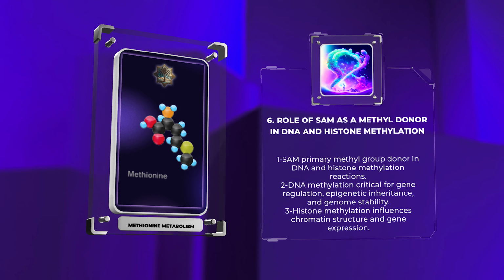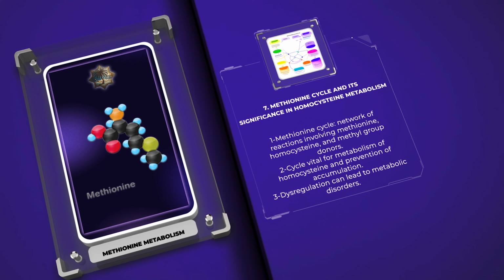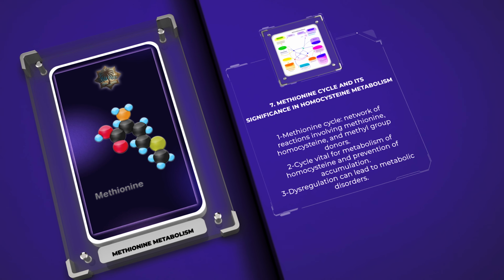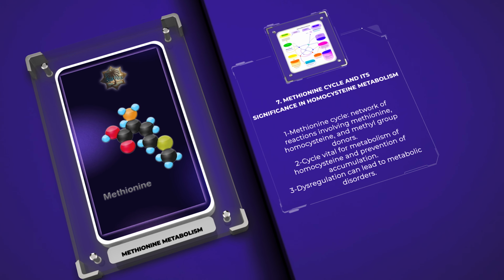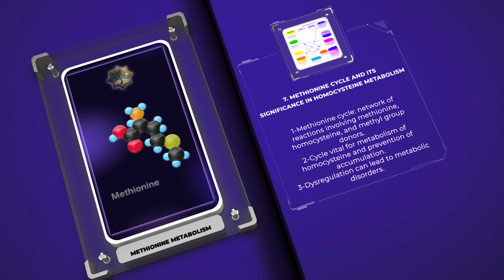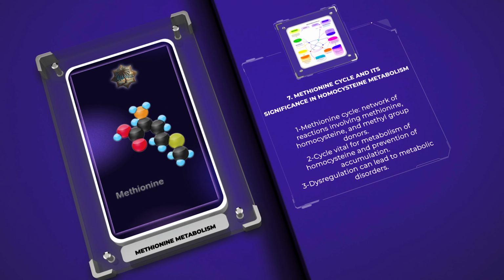The methionine cycle represents an interconnected network of reactions involving methionine, homocysteine, and various methyl group donors. This cycle is vital for the metabolism of homocysteine, a highly reactive and potentially toxic amino acid. Through remethylation and transulfuration reactions, the methionine cycle ensures the recycling of homocysteine back to methionine or its conversion into cysteine. The proper functioning of the methionine cycle is crucial for maintaining cellular methylation potential and preventing the accumulation of homocysteine, which is associated with increased cardiovascular risk, vascular dysfunction, and other pathologies.